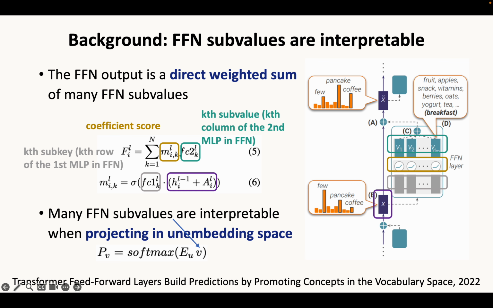Previous studies have found that the FFN output can also be represented as a direct weighted sum of many FFN subvalues, and they also found that many FFN subvalues are interpretable when projecting in the unembedding space. Specifically, projecting a subvalue in unembedding space means computing the distribution by multiplying the unembedding matrix and this subvalue.